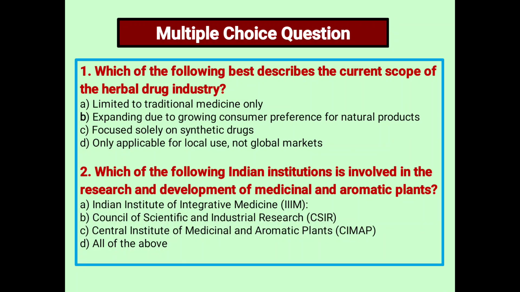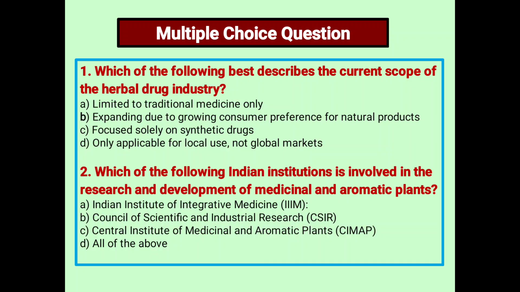Next, which of the following best describes the current scope of the herbal drug industry? A. Limited to traditional medicine only. B. Expanding due to growing consumer preference for natural products. C. Focuses solely on synthetic drugs. D. Only applicable for local use, not the global market. So B is correct: expanding, growing consumer preference for natural products.